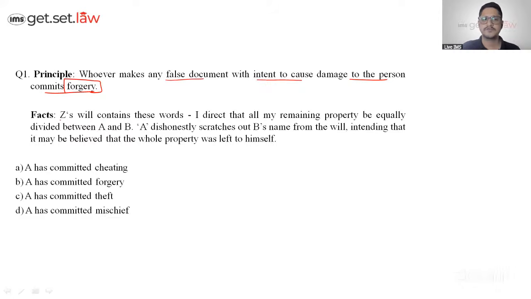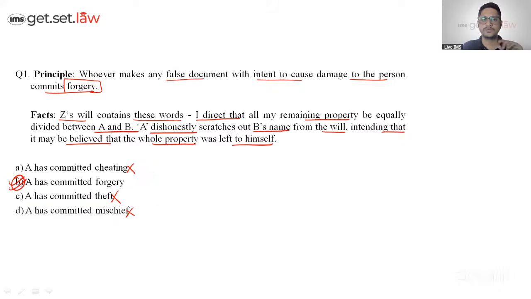The fact says Z's will contains these words. Will means wasiyat, a legal document, like a testamentary document. I direct that all my remaining property be equally divided between A and B. That is what has been written. But A dishonestly, that's an important catch, scratches out B's name from the will, intending that it may be believed that the whole property was left to himself. Now, this is something he has clearly done wrong. So has he done cheating? The principle nowhere talks about cheating, not theft, not mischief. So the correct answer would be option B over here.